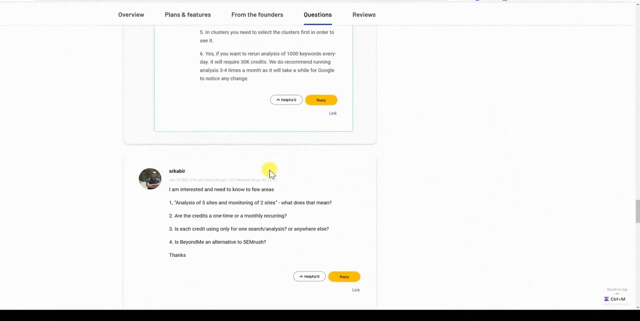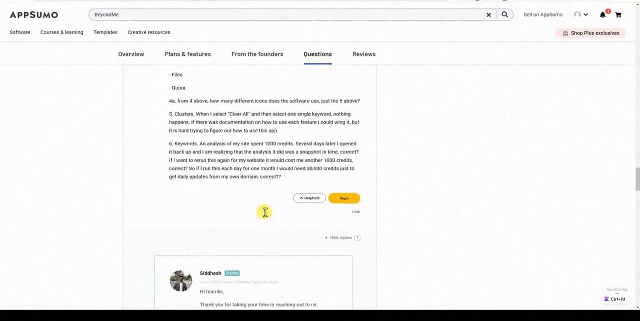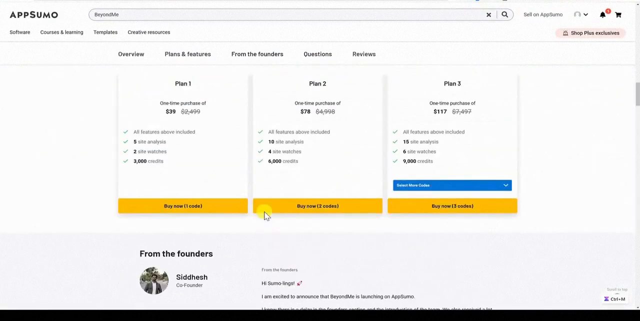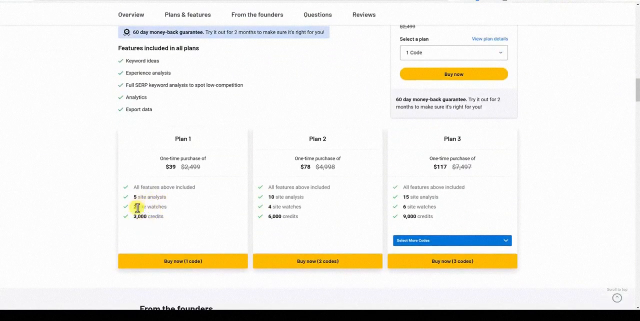But as far as the analysis and monitoring, he doesn't really describe them. I don't really know what the difference between those 2 is, right? So just keep that in mind, but definitely these are the projects you're going to be able to have, and then the 3,000 credits.